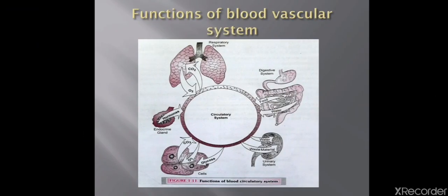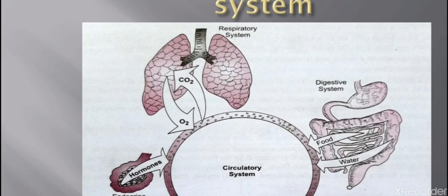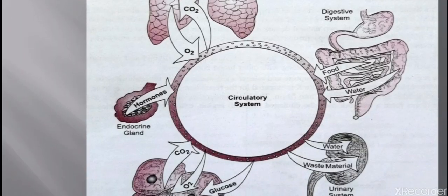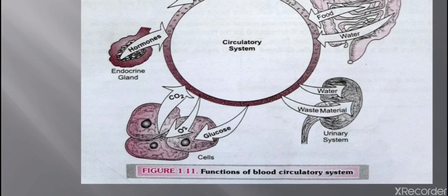So next is the function of the blood vascular system. We have a lot of functions of the blood vascular system. If you see in the diagram, in the respiratory system, the exchange of gases, oxygen and carbon dioxide, takes place through blood only. And blood carries hormones from the endocrine glands to the target organs where they are needed. And in the cells also, the exchange of gases and absorption of glucose takes place through blood.